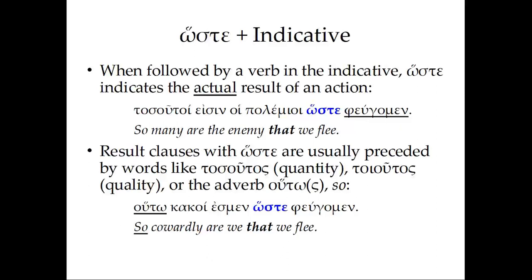And again, these phrases can get complicated, so it's important that we understand what each of the words means, as well as what the words mean together. But the important thing to note, because again, correlatives are kind of slippery, is this hoste construction. Hoste plus indicative indicates the actual result of an action. This construction is negated with ou, as we might expect. Ou we see negating things that are or were or will be the case, or not.